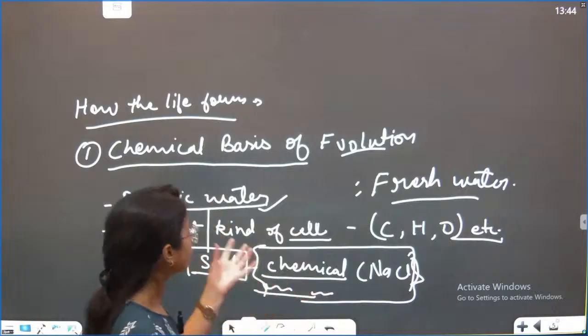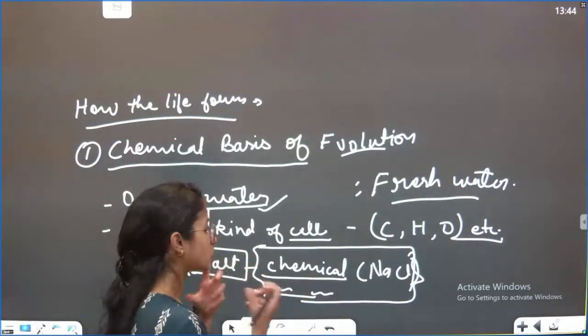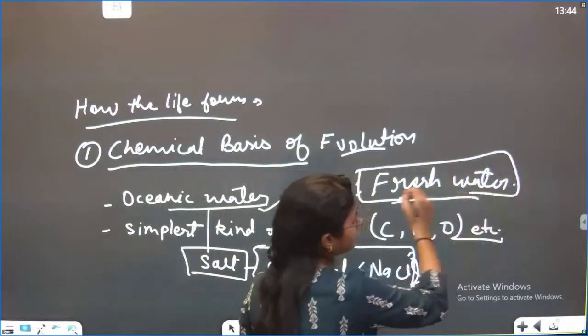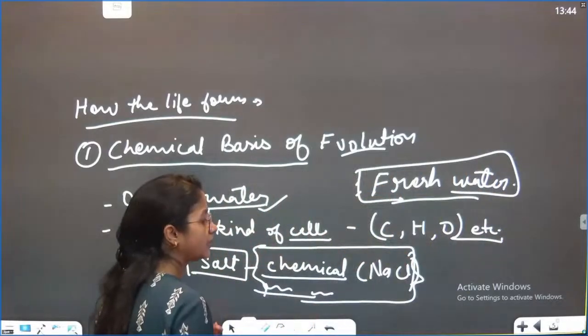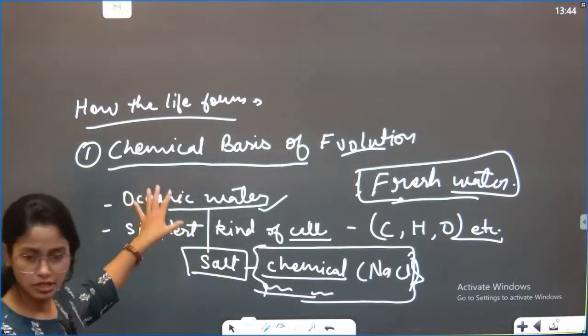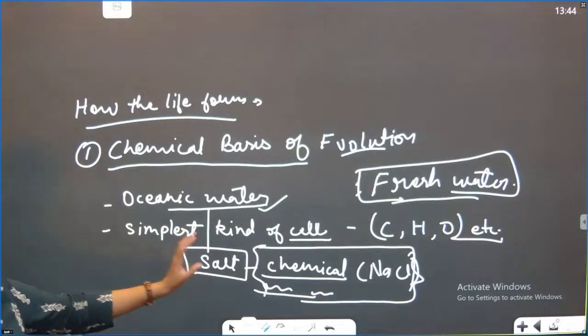So can we say that oceanic water favors the formation of some specific kind of cell, but comparatively not the fresh water? Can we say that? Of course, because it has salt. Yes, ma'am. Okay, nice. And everything is about chemistry.